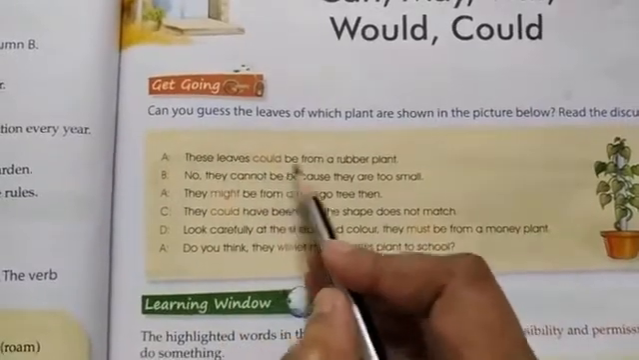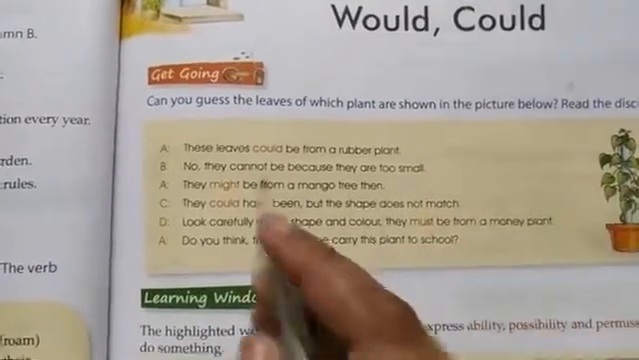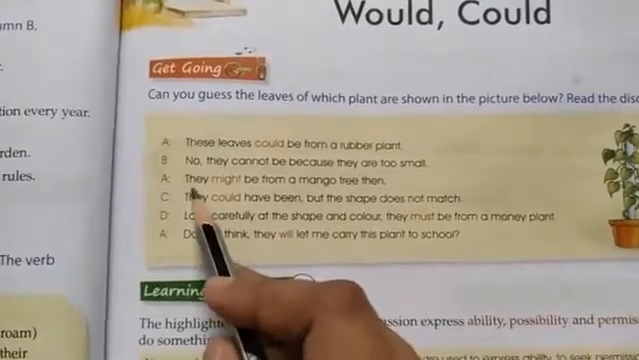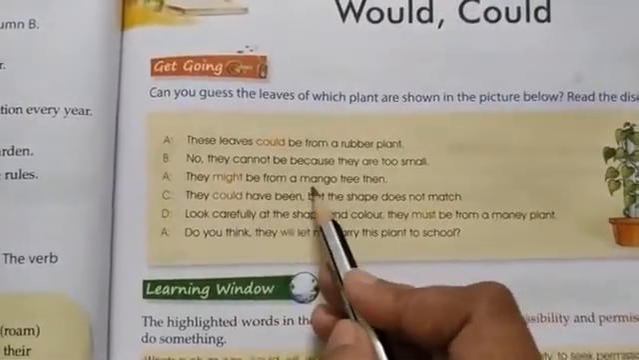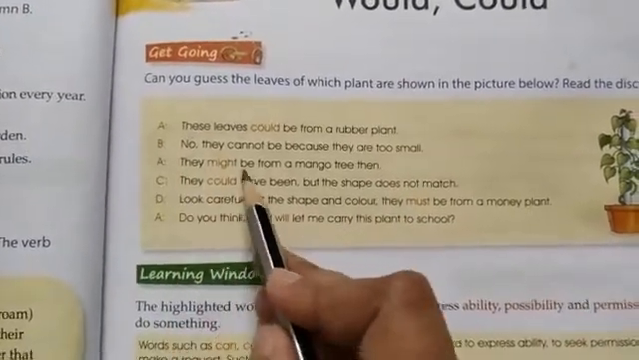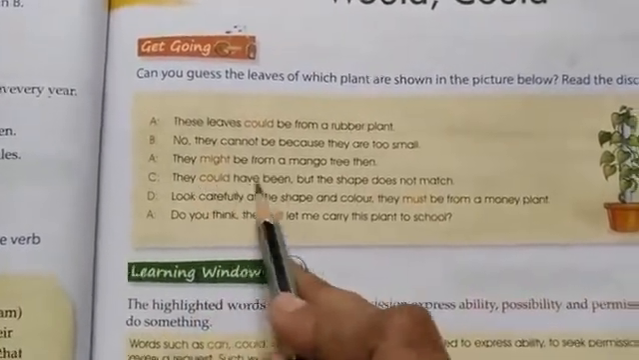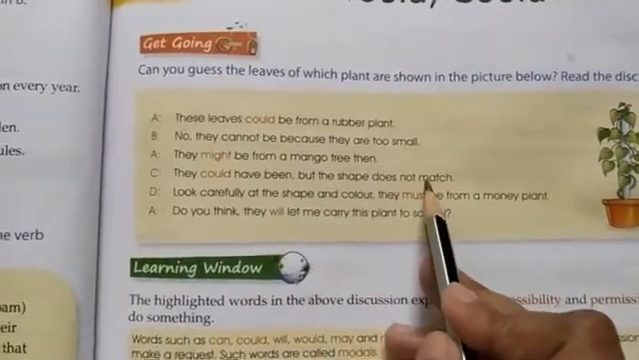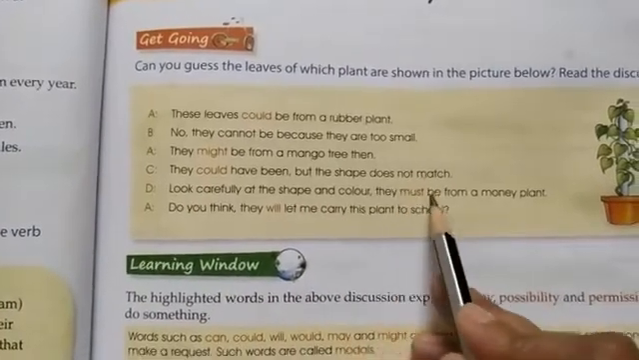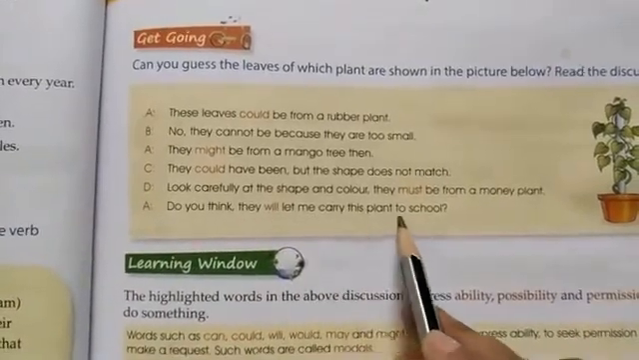These leaves could be from a rubber plant. So it could be from a rubber plant. No, they cannot be because they are too small. They might be from a mango tree then. So this is the discussion between A, B. Then again A says they might be from a mango tree then. Then C says they could have been, but the shape does not match. Then D says, look carefully at the shape and color. They must be from a money plant. A, do you think they will let me carry this plant to school?